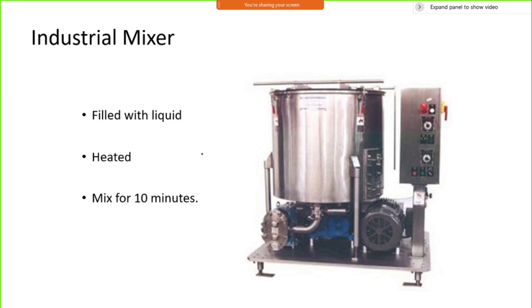Filled with liquid means I need one sensor, a level sensor, which will ensure whether that tank is completely filled or not.